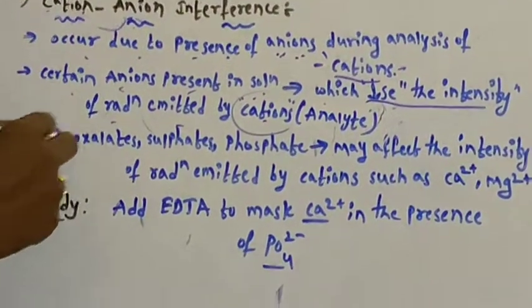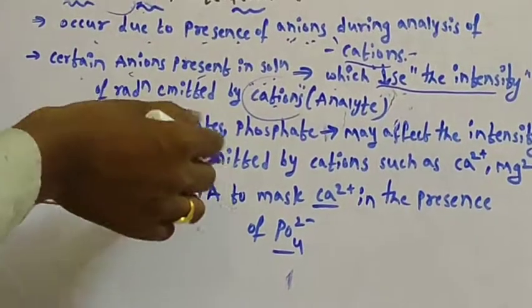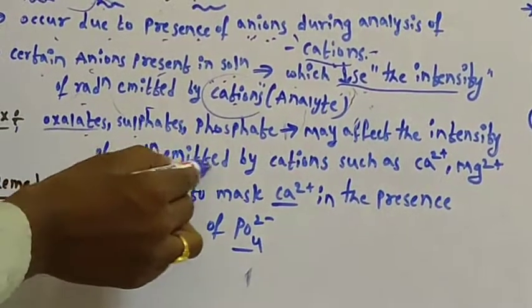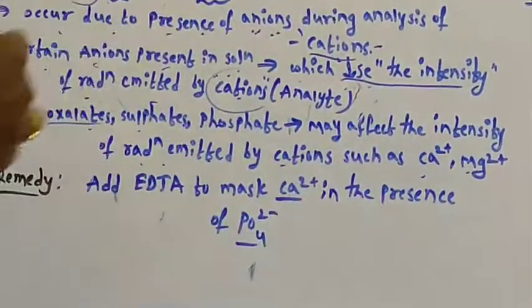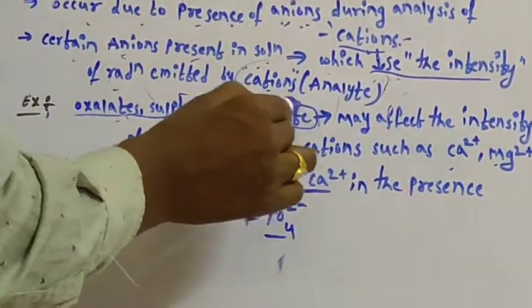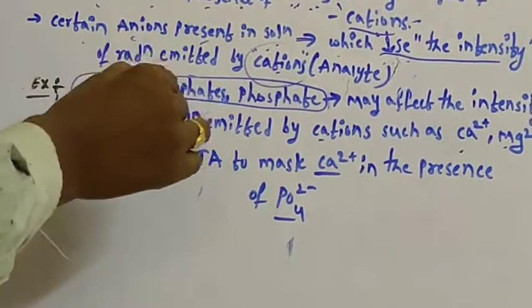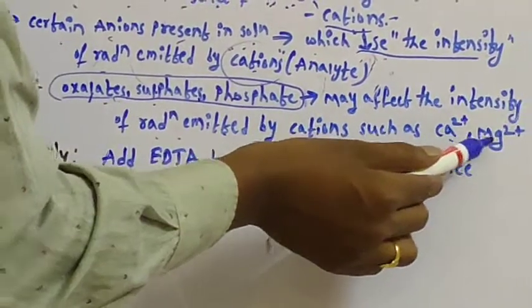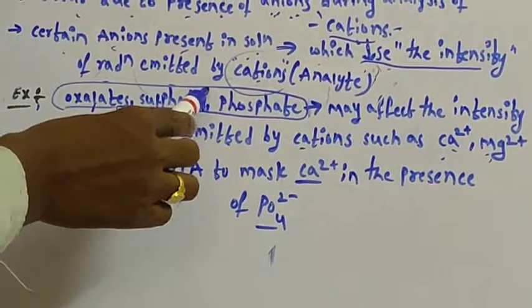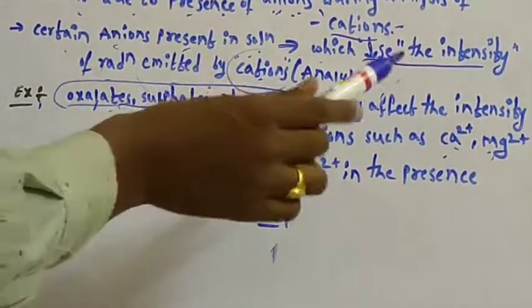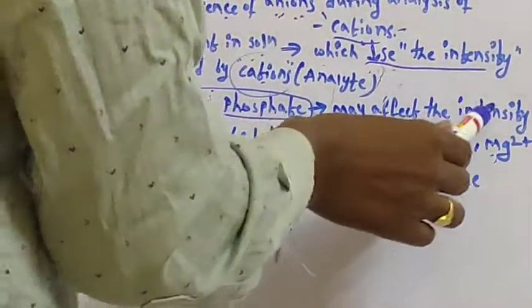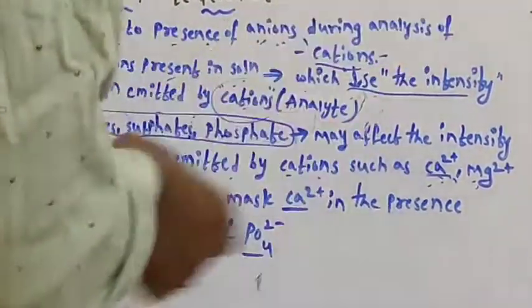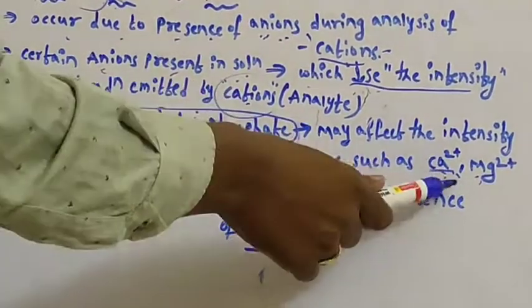Here are some examples of anions which interfere with the cations. Oxalates, sulfates, and phosphates may affect the intensity of radiation emitted by cations such as calcium and magnesium. These are anions; you can see all have a negative charge: oxalate, sulfate (SO4 2-), phosphate. Calcium and magnesium are cations. So anions are interfering with the cations.